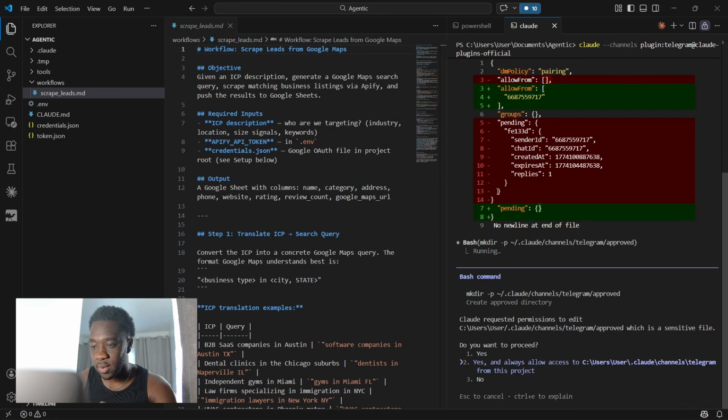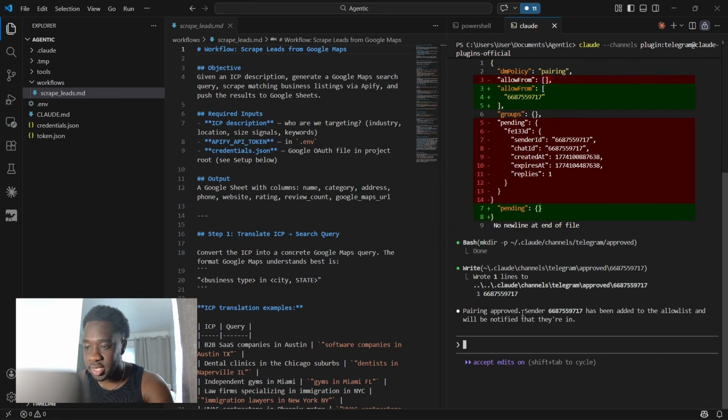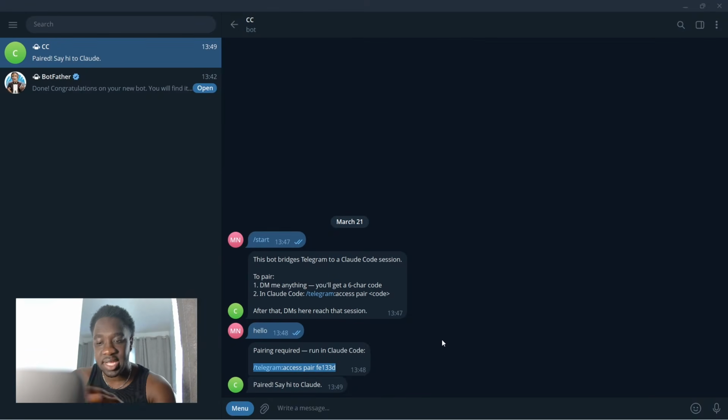It's going to ask us again. We're going to go yes one more time. And then once that's done, it's going to tell you that the pairing is approved and the sender, which is your sender ID, has been added to the allow list and will be notified that they're in. So then if you go back to Telegram now, we can see that it says paired, say hi to Claude. And then now everything's literally set up within Claude Code.